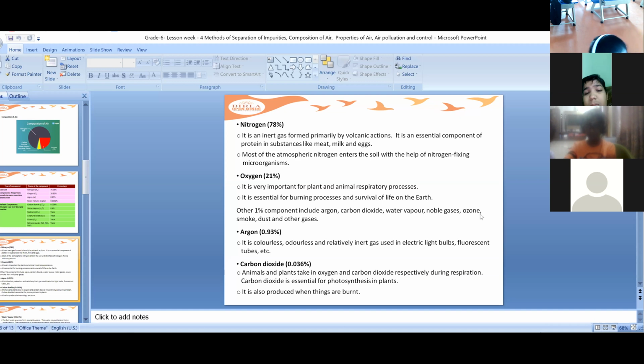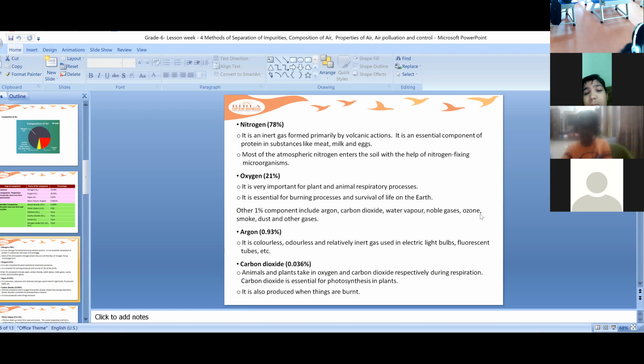It doesn't have any odor or smell. Okay, it is colorless and it is an inert gas. It is present in trace amounts in the air. Usually we use this gas in electric light bulbs, fluorescent tubes, etc.